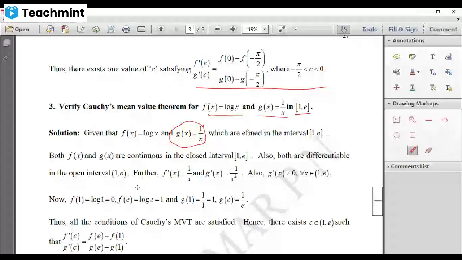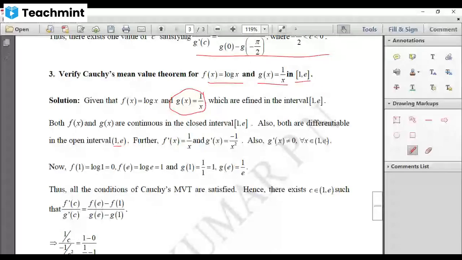Because what is the derivative of f of x? F dash of x, which is derivative of log x, is 1 by x, and derivative of g of x is minus 1 by x square, right? Both exist within this interval. And further, you give any value after 1 and before e, this will not be 0, because this becomes 0 only if x equal to infinity.